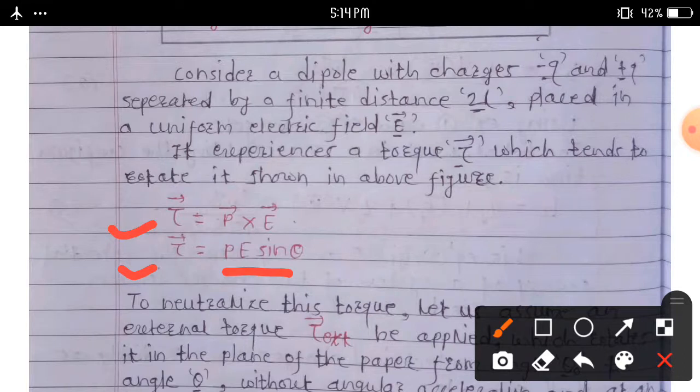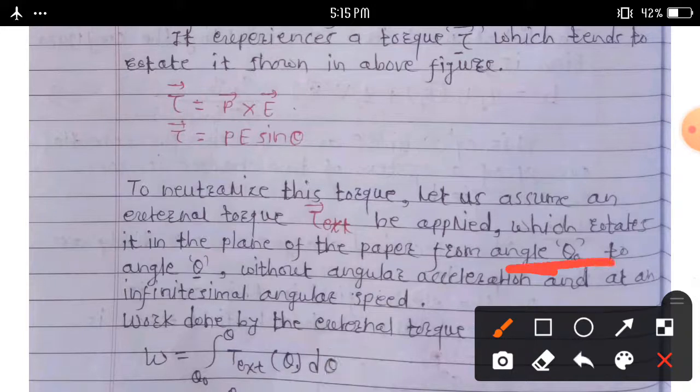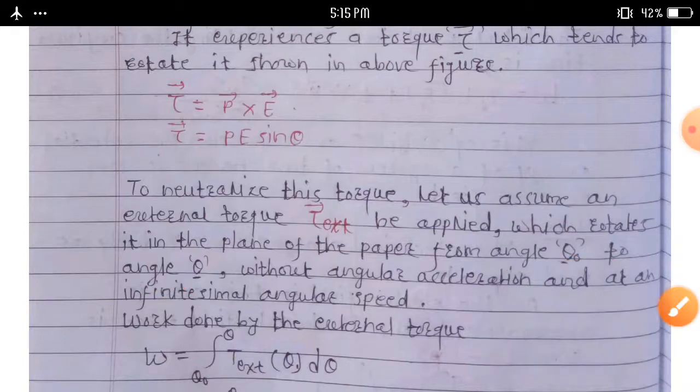To neutralize this torque, let us assume an external torque, tau external, is applied, which rotates the dipole in the plane of the paper from the angle theta 0 to the angle theta without angular acceleration, and work is done by the external torque.